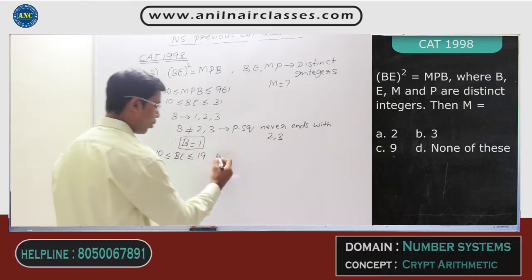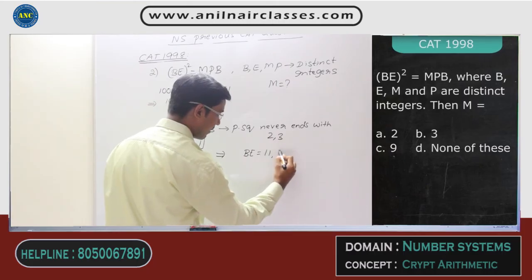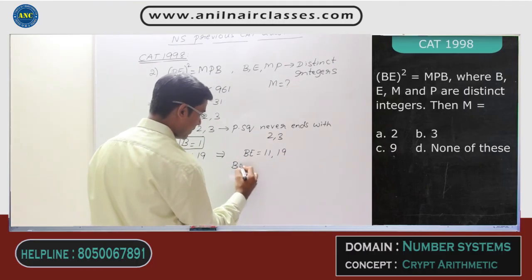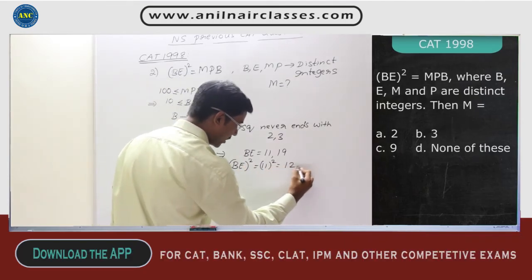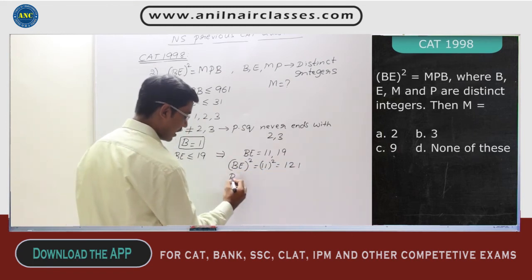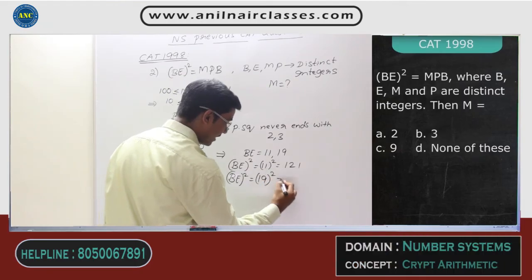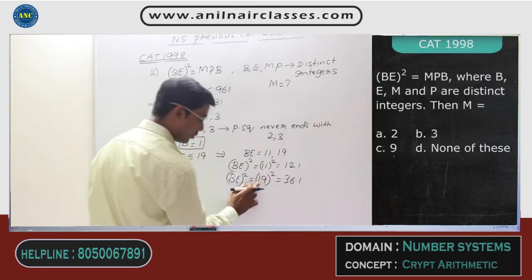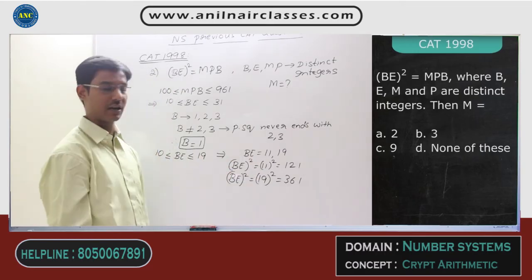That means the only possibility BE can take is either 11 or 19. 11 square is 121. Here also the B value is 1, and here also the B value is 1. Similarly, 19 square is 361. Here also the B value is 1, and here also the B value is 1. These are the only two values which are satisfying.